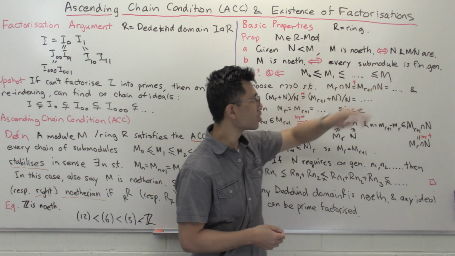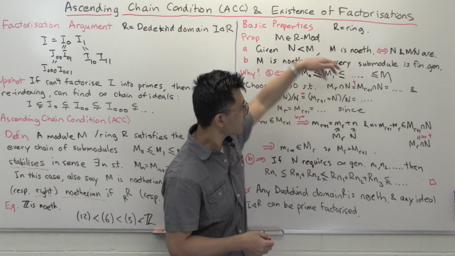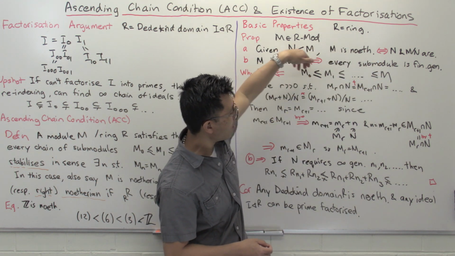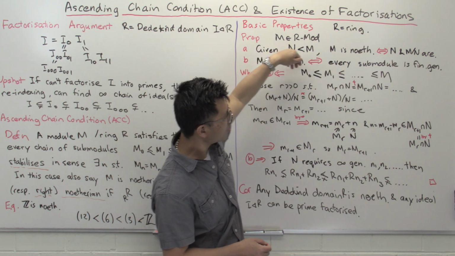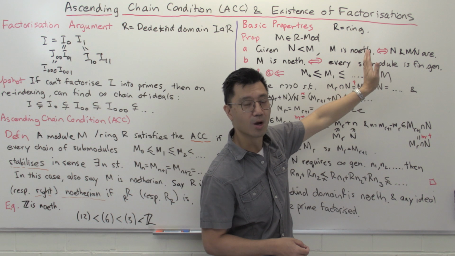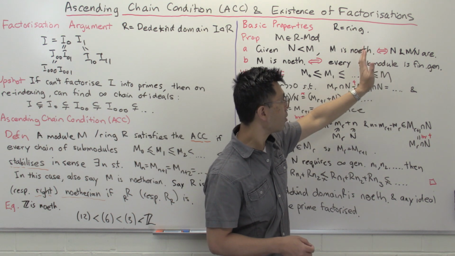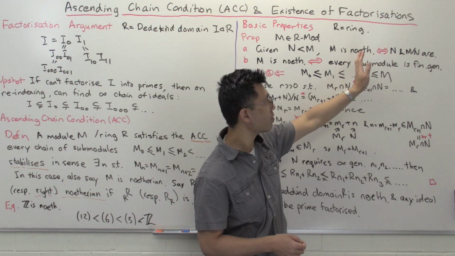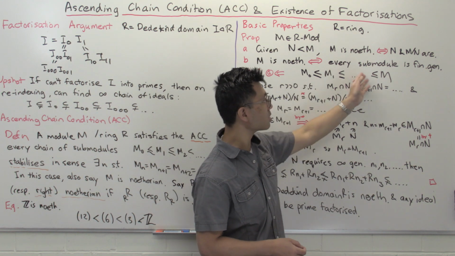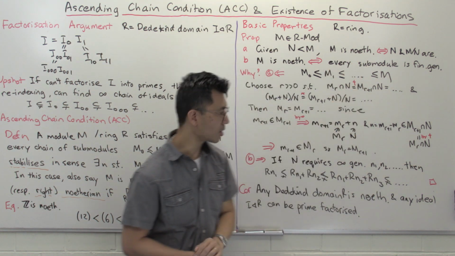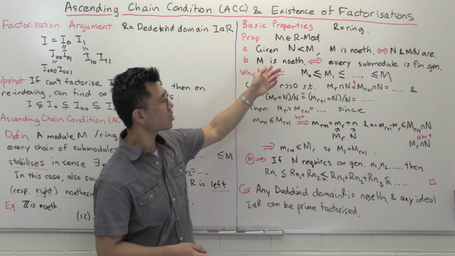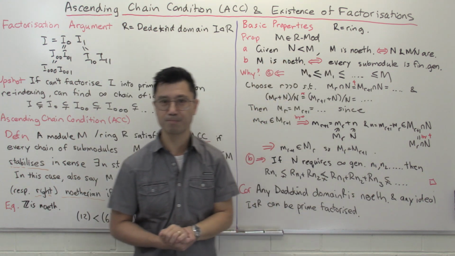Since that's finitely generated, the finite generators have to live somewhere in some of these M's. If you pick the one which contains all of them, there's only a finite number of them. So from that point on, once you contain those finite number of generators, and they have to be somewhere in that list because you're just taking a union, it will stabilize. So actually, it's quite easy to see both implications there. And that's rather nice.